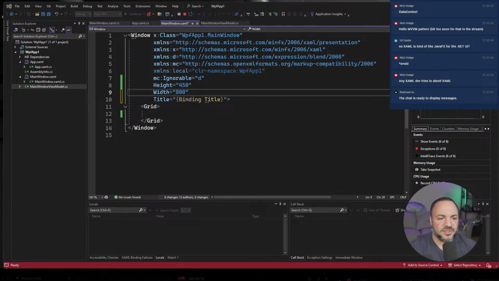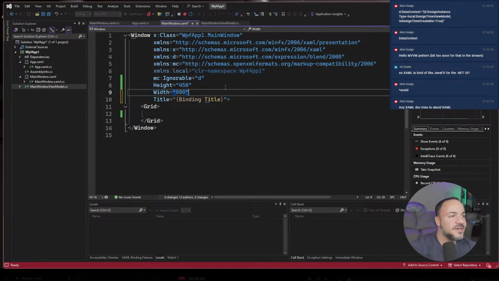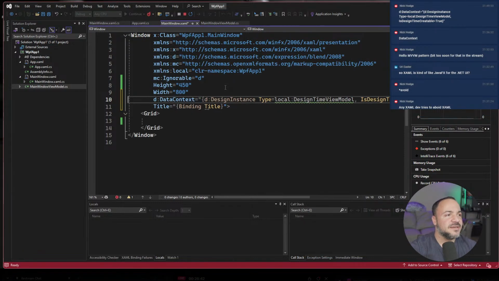Let me search it. XAML IntelliSense for data binding not working. Let's see. Ah, thank you, Nick Hodge. Clearly you've been doing this more recently than I have.